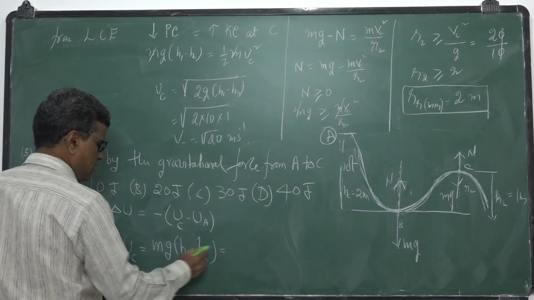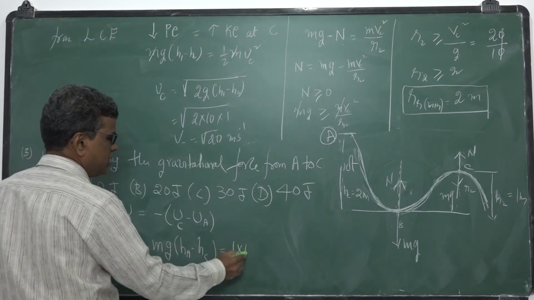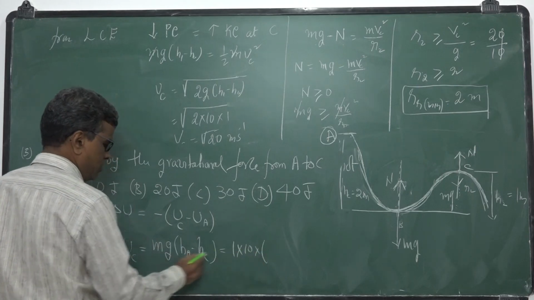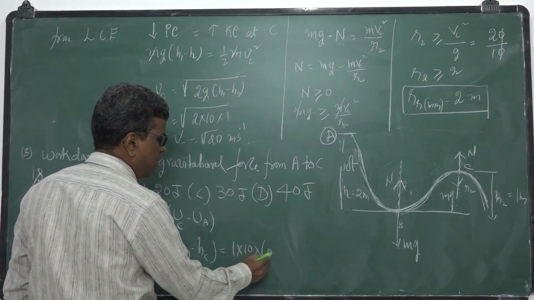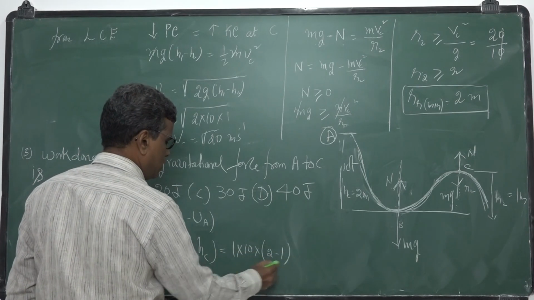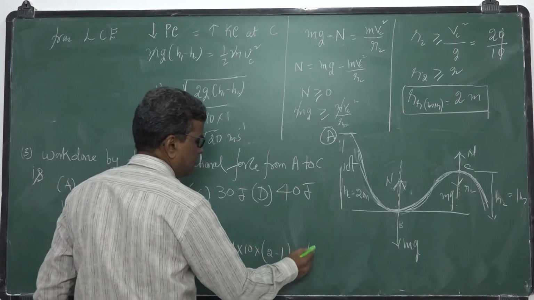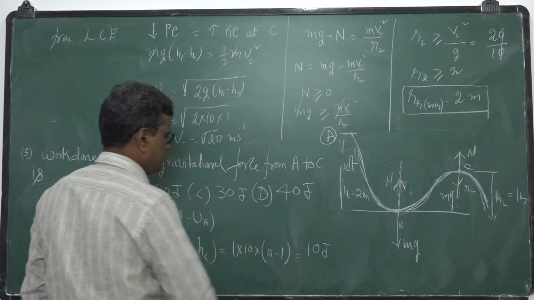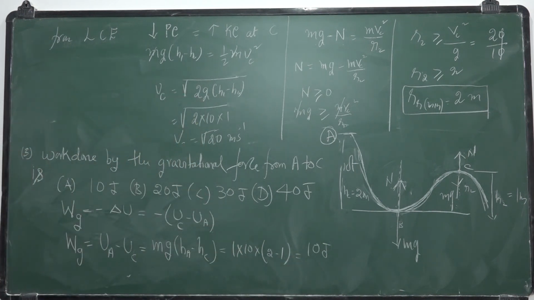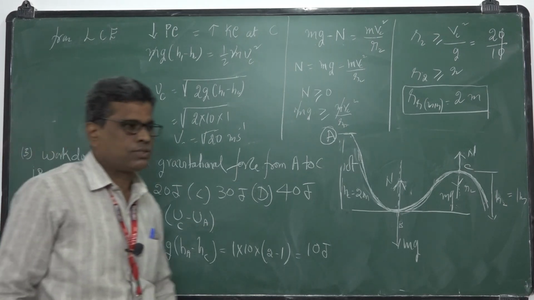Mass is 1 kg, g is 10, height at A is 2 minus 1, that is 1, so 1 into 10 is 10. So the work done by the gravitational force from A to C is 10 joules.